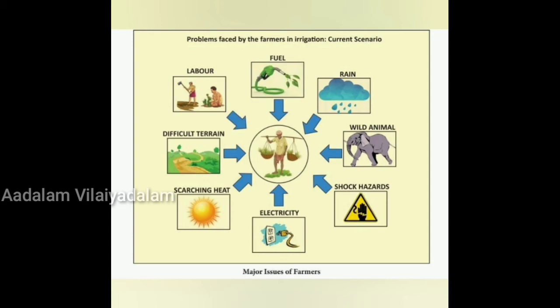Next is lack of irrigation. One third of the cropped area falls under irrigated area. So reliable irrigation facility has to be developed. Water is very important. We can't always rely on rainwater. So we have to save the water. Irrigation is very important, so that facility must be developed.